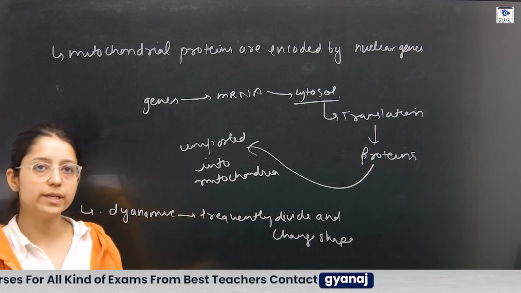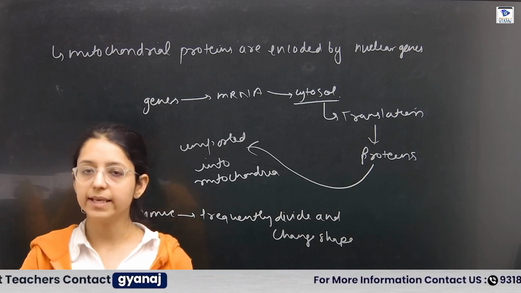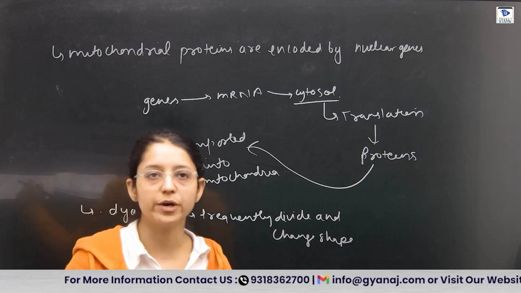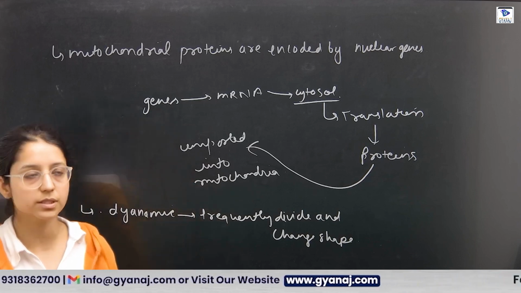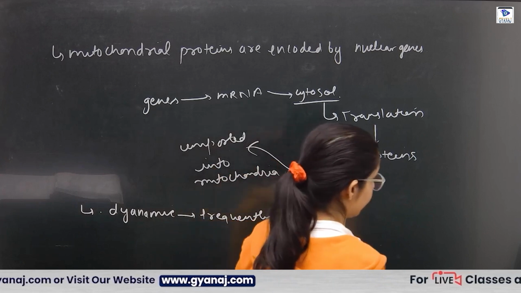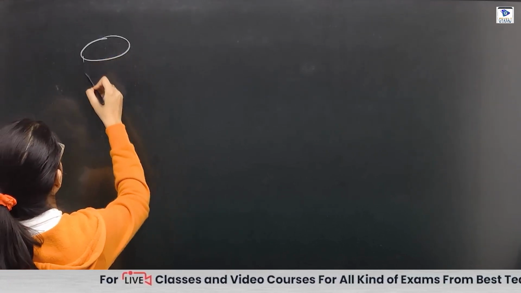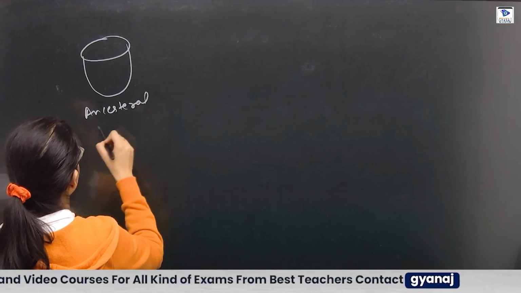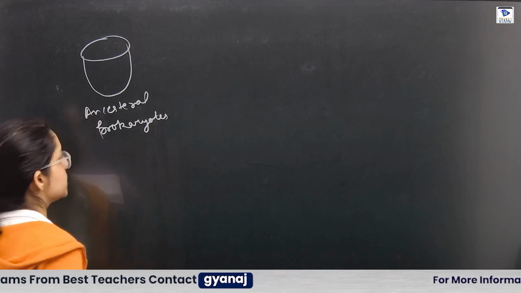According to the endosymbiotic theory proposed by Lynn Margulis, mitochondria evolved in eukaryotes from the endosymbiotic association of purple photosynthetic bacteria many years ago. So how did mitochondria evolve? For example, take the ancestral prokaryote.